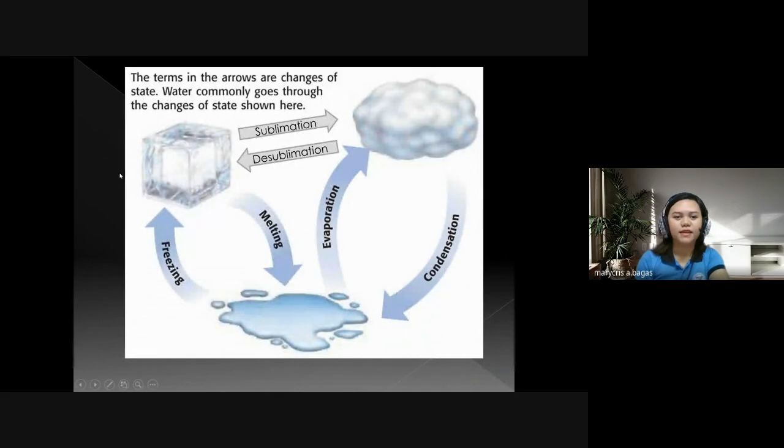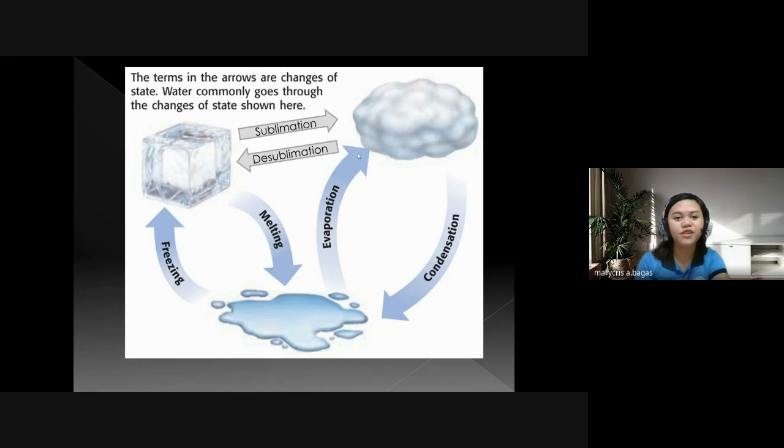So let's start. The terms in the arrows are changes of state. Water commonly goes through the changes of state shown here. So all of this is water, right? Whether it's ice, liquid, or gas, this example is water.